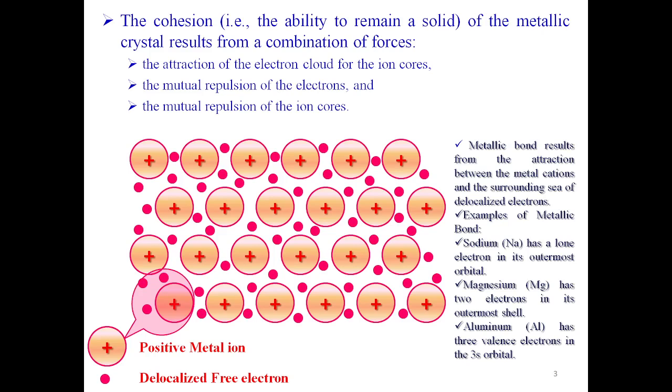Sodium has a lone electron in its outermost orbital. Magnesium has 2 electrons in its outermost shell. Aluminium has 3 electrons in the 3s orbital. Those valence electrons are available as free electrons in the conduction band. As shown in the figure, these free electrons are delocalized electrons in the metal.